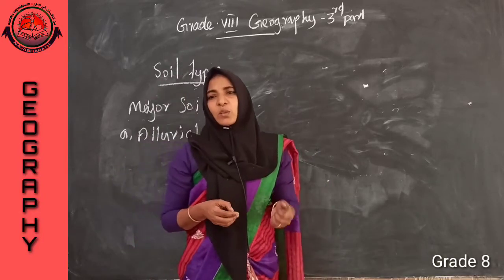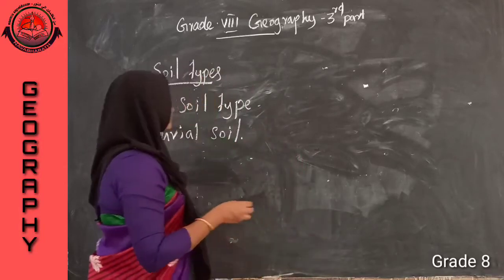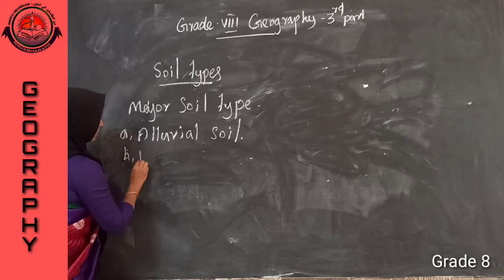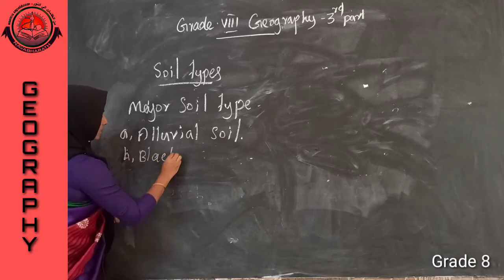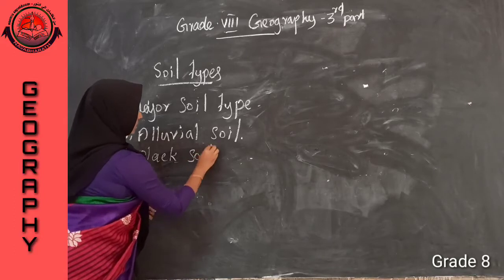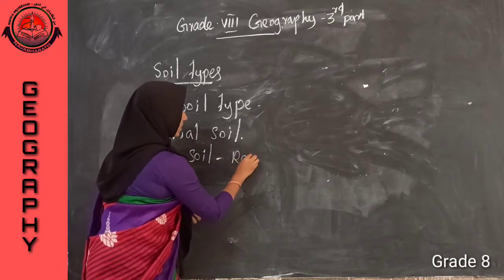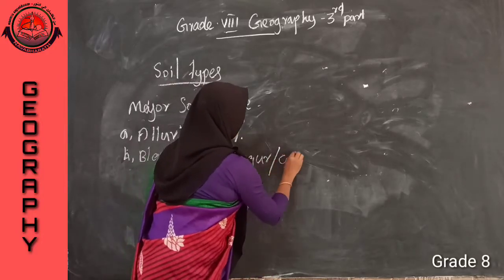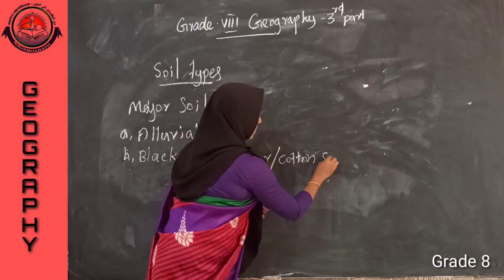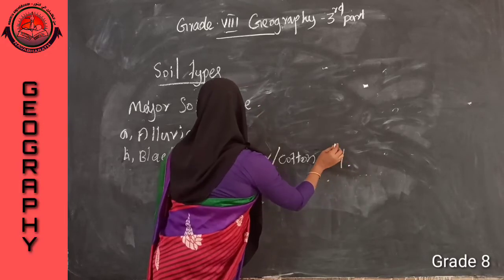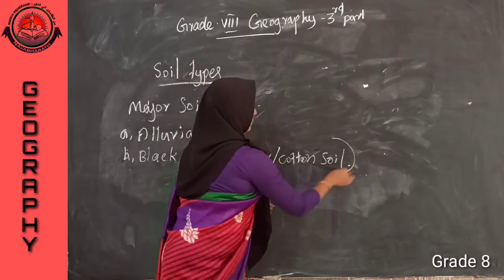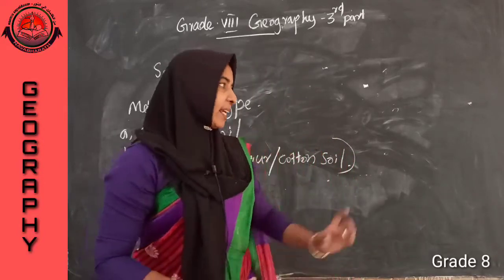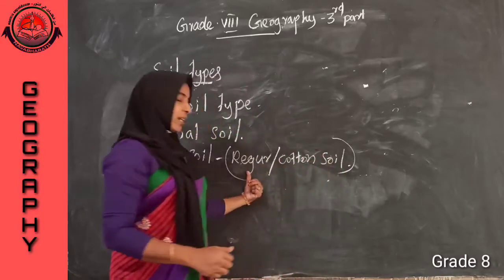Next soil is known as black soil. Listen, black soil, which is locally known as regur soil.